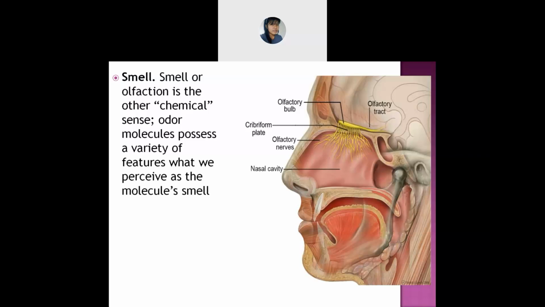So that's why you can smell the odor molecules. Odor means the smell. In a very simple sentence, you can perceive the smell of minute particles in the surrounding areas, for example a bad smell, a good smell, and so on. So this is about the smell, that is the nose. Is it clear, this portion? Yes, ma'am.